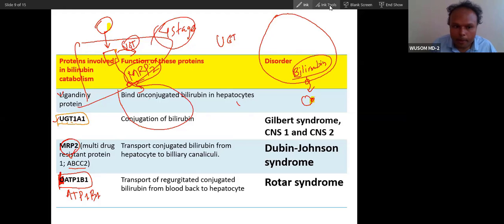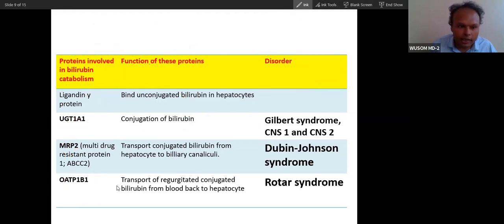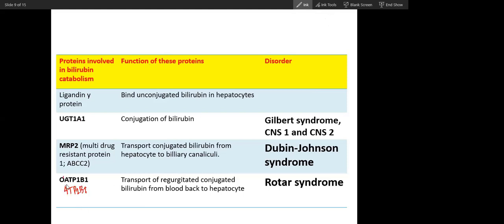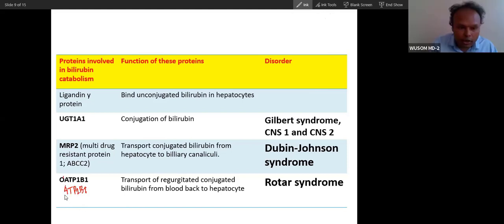Can you remember this protein easily? ATP 1B1, you just add an O before it. So OATP 1B1.